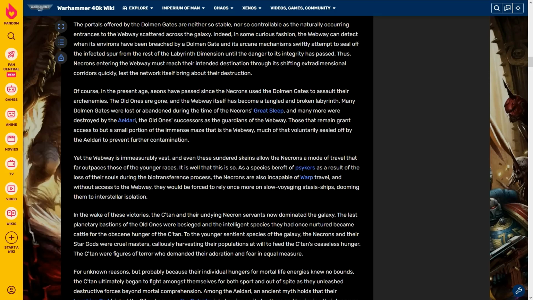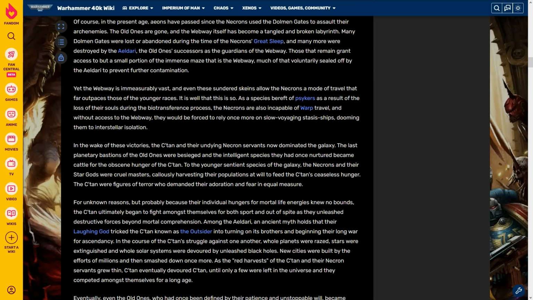Those that remain grant access to but a small portion of the immense maze that is the webway, much of that voluntarily sealed off by the Aeldari to prevent further contamination. Yet the webway is immeasurably vast, and even these sundered skeins allow the Necrons a mode of travel that far outpaces those of the younger races. It is well that this is so. As a species bereft of psychers as a result of the loss of their souls during the biotransference process, the Necrons are also incapable of warp travel, and without access to the webway, they would be forced to rely once more on slow-voyaging stasis ships, dooming them to interstellar isolation.